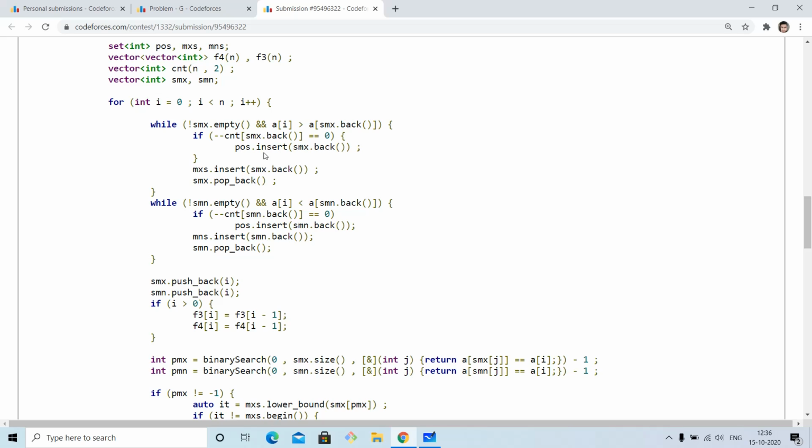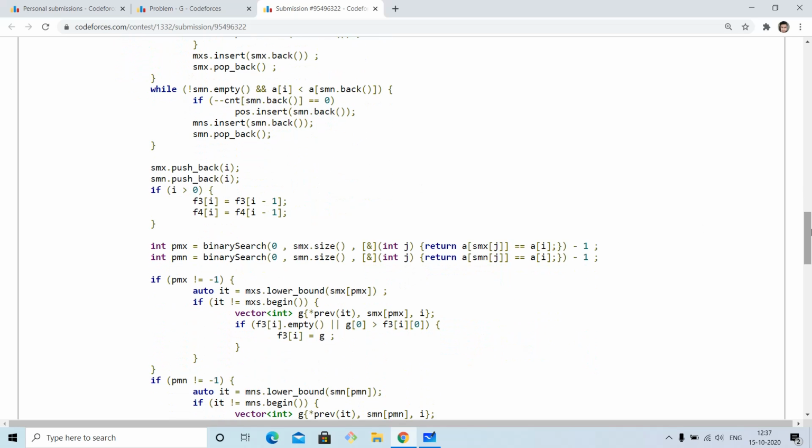If the count becomes 0, it means that it is the starting element for the two positions, for two subsequences. So we are going to insert them in this position set. Similarly for the minimum and its complement, and at each position, the current element will be pushed in both of the vectors.